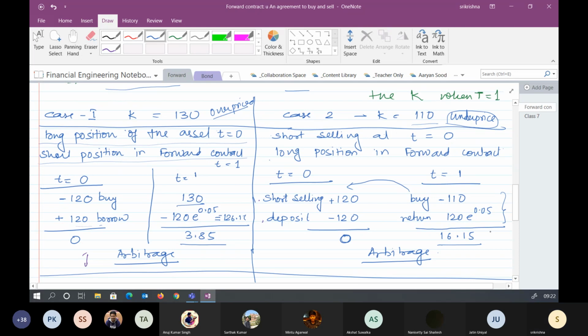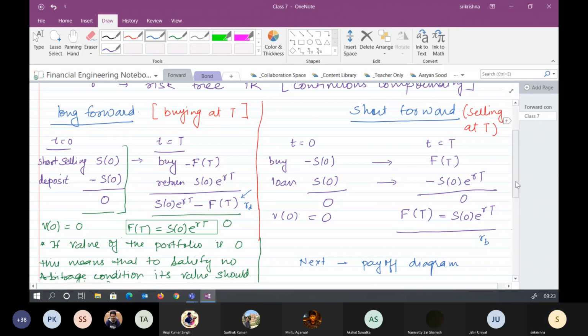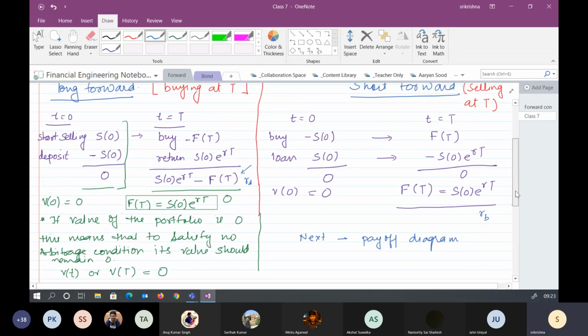Are you getting this, Akshat? Yes, sir, because 110 is an underpriced one. So if it is underpriced, we buy. Looking into this one again, in that condition here also we have assumed